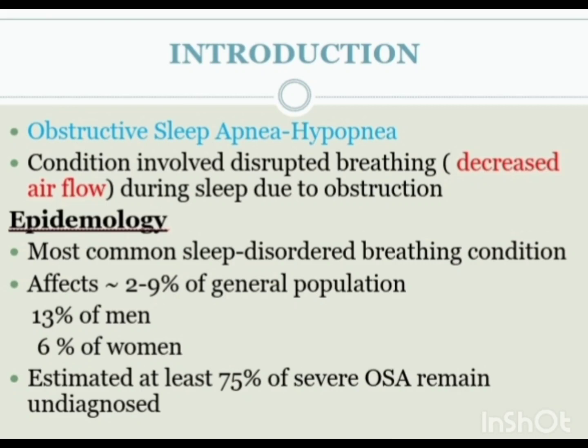OSA is also referred to as obstructive sleep apnea hypopnea. It is a condition involving disrupted breathing or decreased airflow during sleep due to obstruction. This is the most common sleep disordered breathing condition, which affects approximately 2 to 9% of the general population, where males are affected more than females. It affects 13% of men and 6% of women. With increasing prevalence over time, it is estimated that at least 75% of severe OSA remains undiagnosed or misdiagnosed.